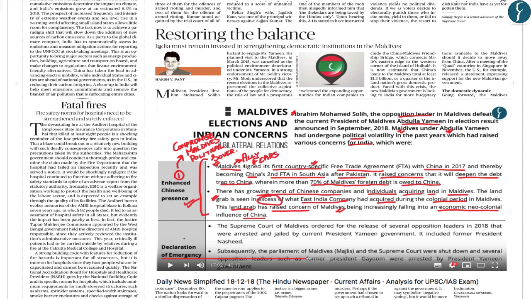The next article, which is important from the exam perspective, is restoring the balance. Now, this particular article has appeared in the newspaper in the context of the visit of Maldivian President Ibrahim Mohamed Solih to India. In this regard, this article basically discusses the Indo-Maldivian relation, and this particular aspect has been comprehensively covered in our DNS dated the 18th of December 2018 by Ankur sir. So you can go to this particular DNS in order to know the various dynamics of relationship between India and Maldives.